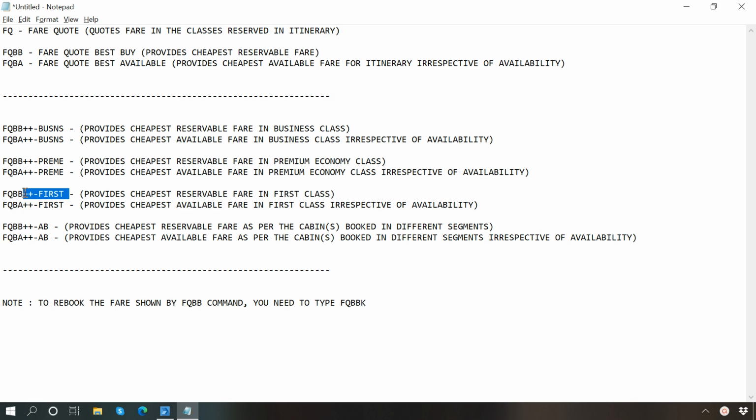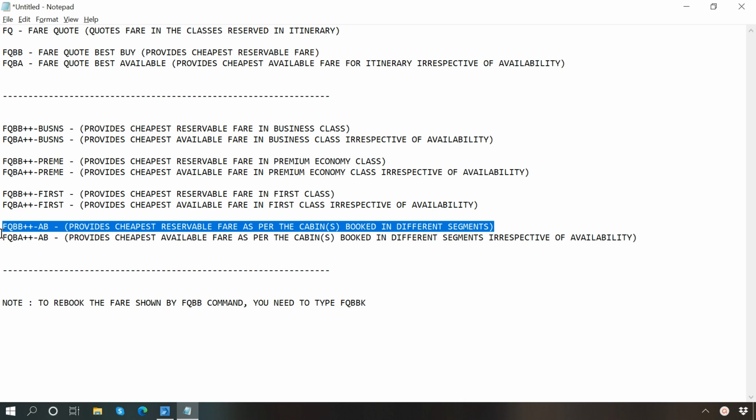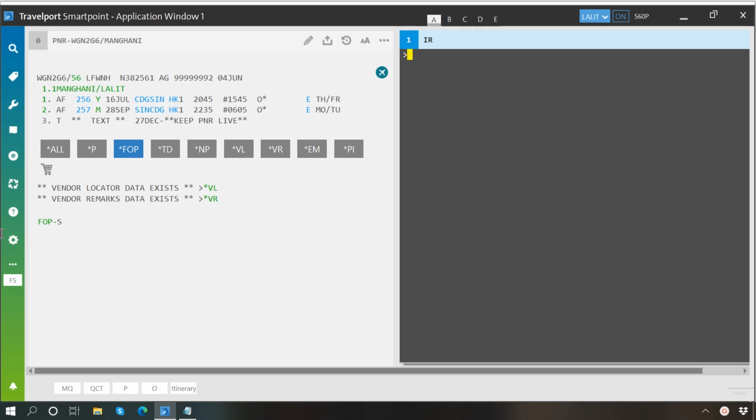Now, one more command we have here is FQBB++-AB. This command provides you the cheapest reservable fare as per the cabins booked in different segments. For example, if a passenger says that he wants the outbound journey in business class and the inbound journey in economy class, then you can book the outbound journey in any business class and the inbound journey in any economy class. Then type this command to get the cheapest reservable fare in the combination of classes you have reserved. You may do the same for other class combinations as well.